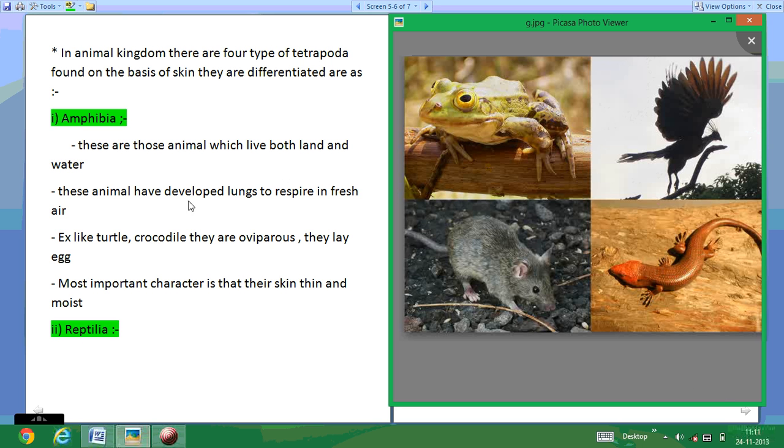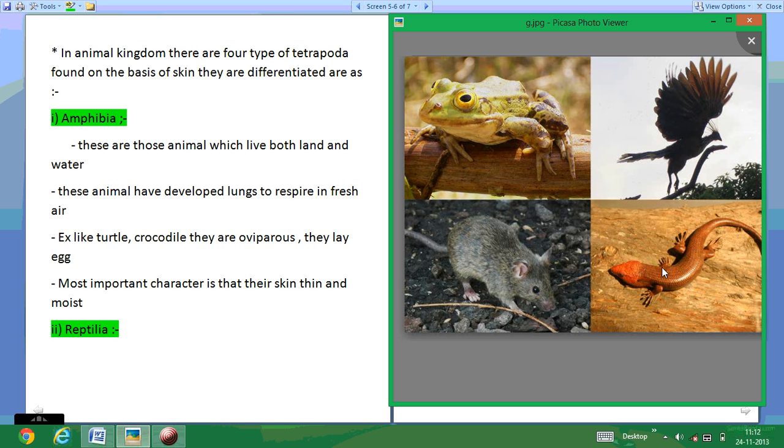These animals develop lungs for respiring. Also, examples of these animals are frogs and toads. They are mainly oviparous, laying eggs in water. The most important character of these animals is having thin skin which always remains moist for respiration in air.